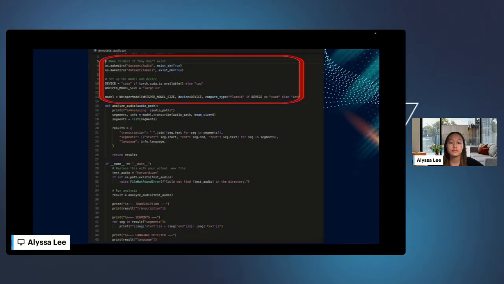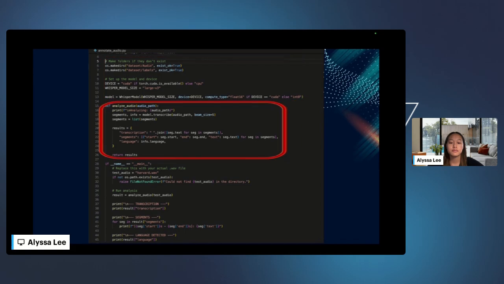When setting up output folders, we make one to store the audio files and another for storing labels or metadata that is generated. Then it is important to check whether GPU is available and select the appropriate compute type. Large v3 is a version of Whisper that is accurate and compatible for optimizing speed and efficiency. This function takes a .wav file, a standard audio file format primarily used for storing uncompressed audio data, and passes it into the Whisper model.